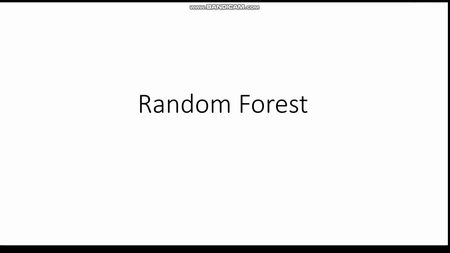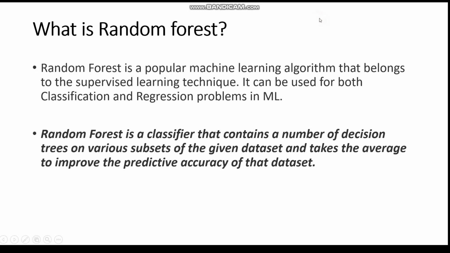Without delaying further, let us start with the concept of random forest. So random forest is a commonly used machine learning algorithm that combines the output of multiple decision trees to reach a single result. Rather than relying on a single decision tree, it is working on multiple decision trees. Just like in ensemble learning, we combine multiple models for providing a solution to a problem. It is using multiple decision trees for making the decision, and all the results are combined into a single result.